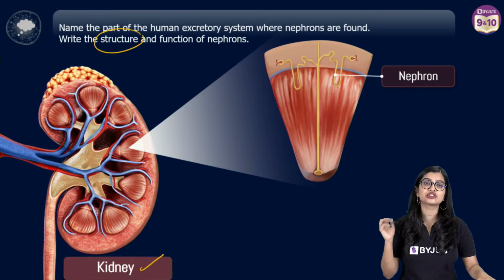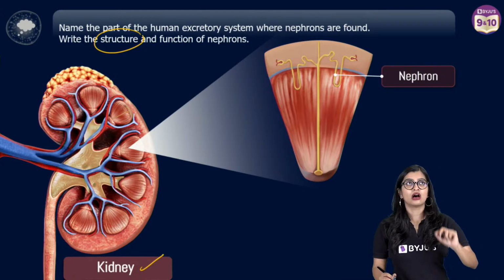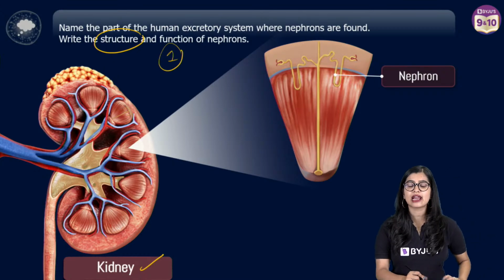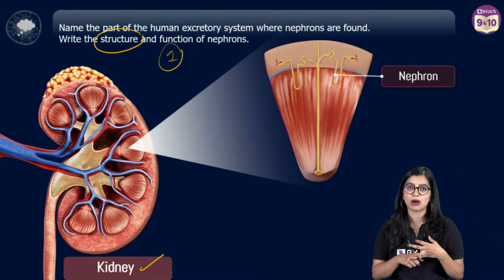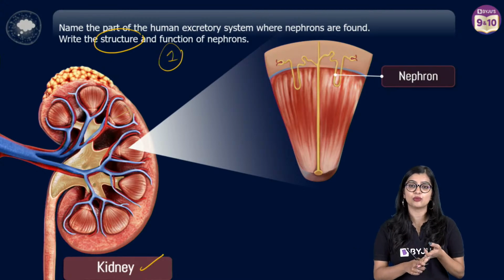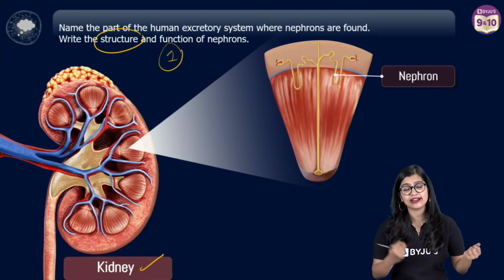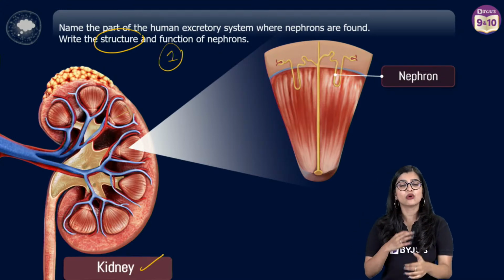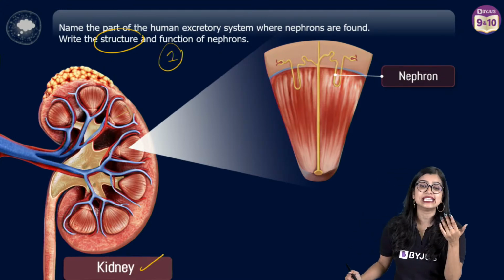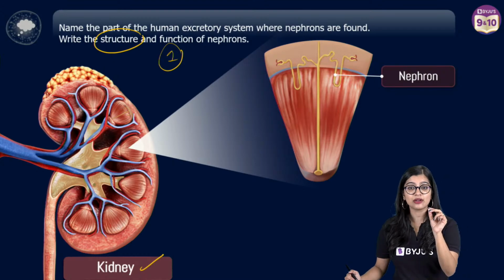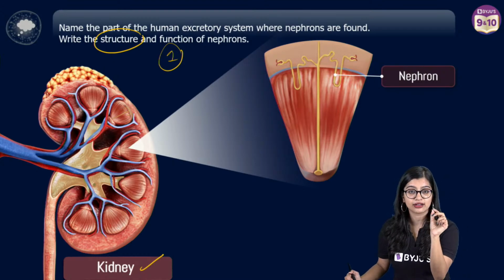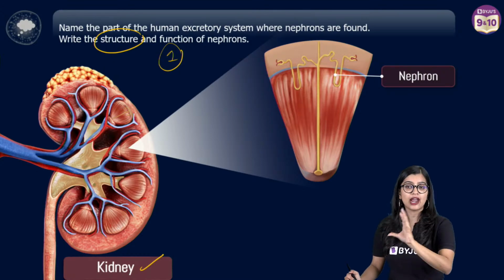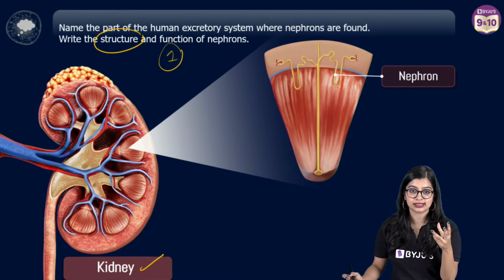Now if they ask you for structure and function, and you sit and write for 2 marks, that too this particular part is carrying only 1 mark, if you sit and write nephron has glomerulus, nephron has Bowman's capsule, then nephron has tubular part, and then you write that on Bowman's capsule this will happen, then this happens, you are writing way more than what is necessary, right? So here they are being very specific. They are asking you what is the structure, what is the function. They don't want you to give an elaborate answer, right?